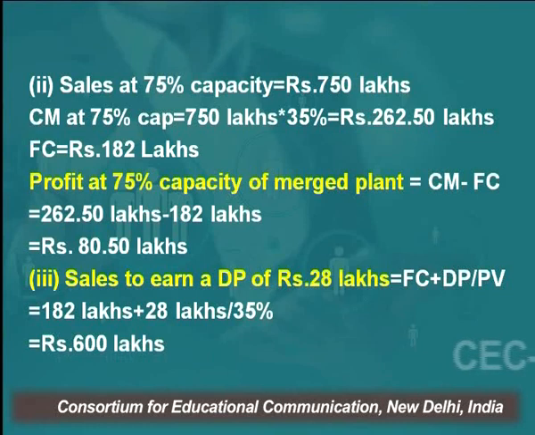262.50 lakh minus 182 lakhs comes to 80.50 lakhs, right? So, profit at 75% capacity is 80.50 lakh if the firm sells at that level. So the firm will be making this much of desired profit, right? Friends, what we have learned out of this example is that if the firm operates at different capacity levels, we want to know how much the profit is.